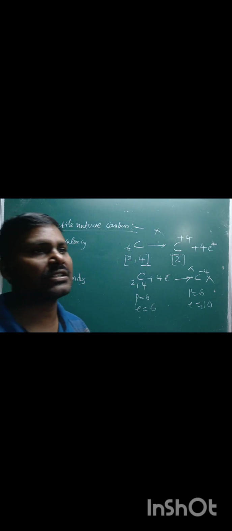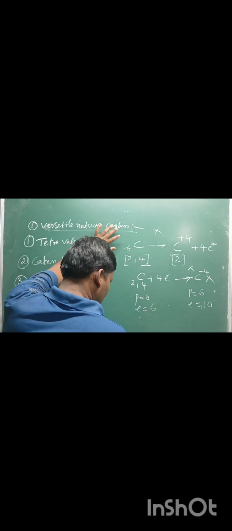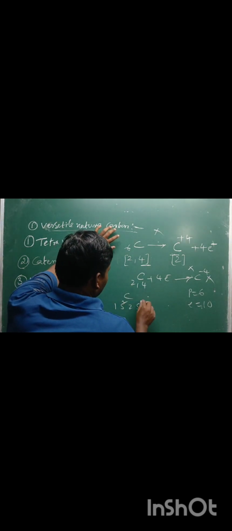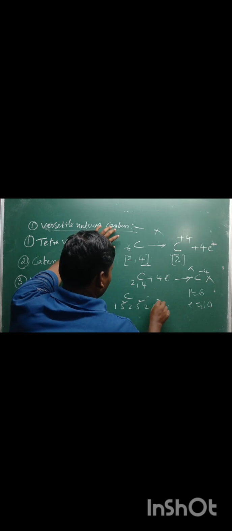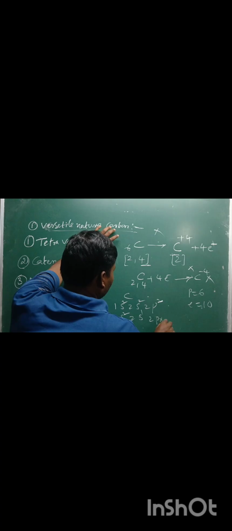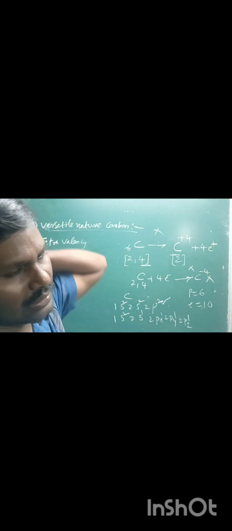How to stabilize the carbon atom? In the carbon atom, we can share electrons with other atoms to get stability. That's why carbon shares electrons with other atoms. The electron configuration is 1s2, 2s2, 2p2. Okay, 1s2, 2s1, 2px1, 2py1, 2pz1. This is called the ground state electronic configuration. In the ground state, carbon never forms bonds.